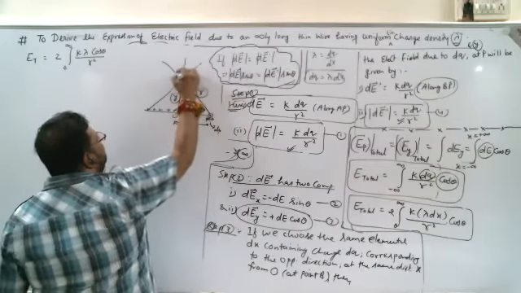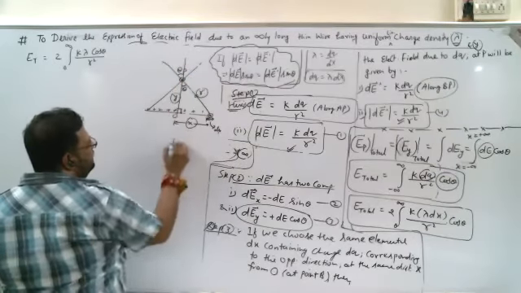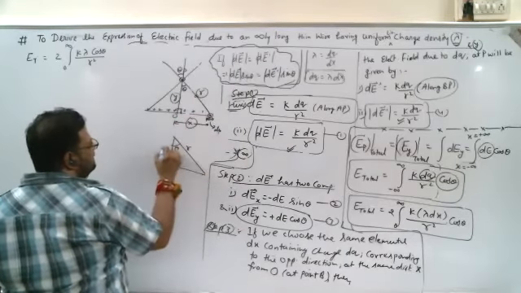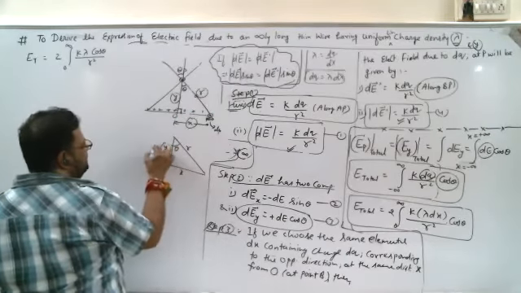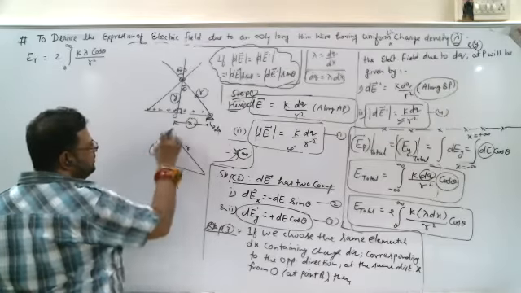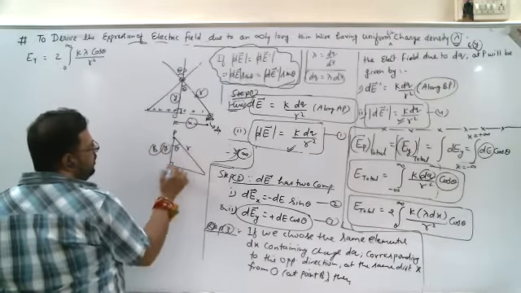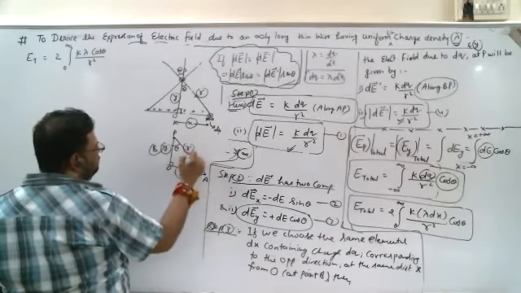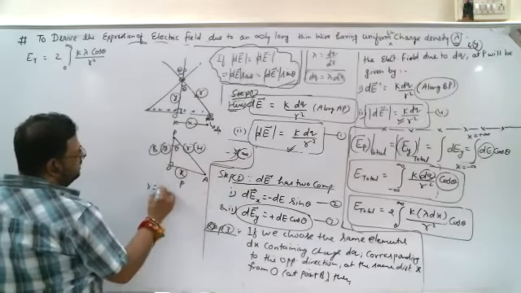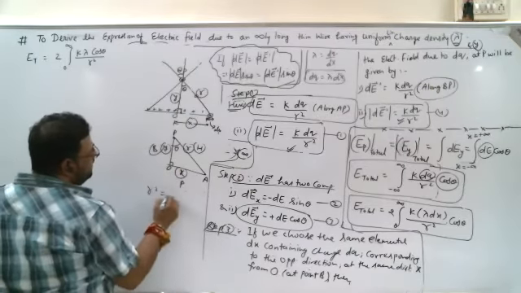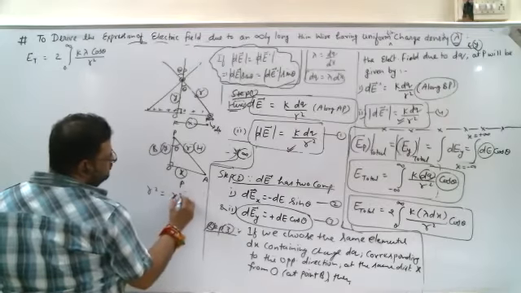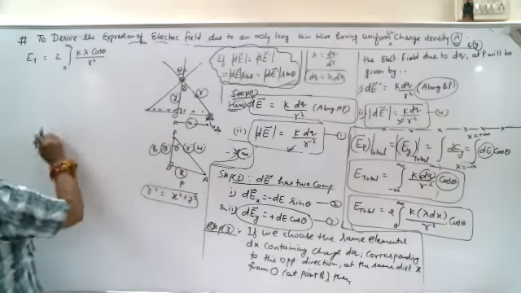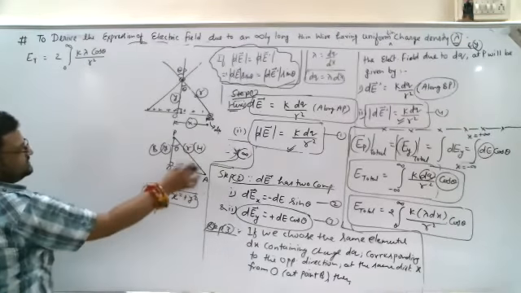Let's suppose this is theta, this is r, this is y, this is x. So OA should be perpendicular and r should be the hypotenuse. So what should be the relation? r square is equal to x square plus y square.